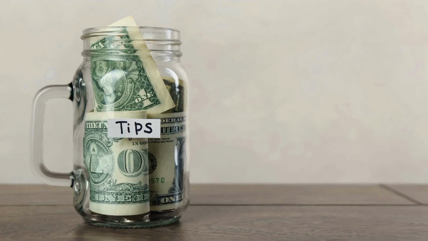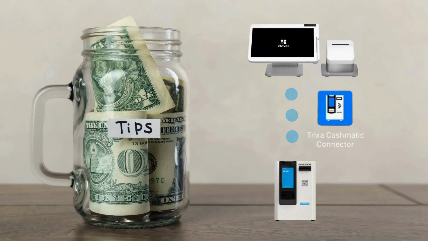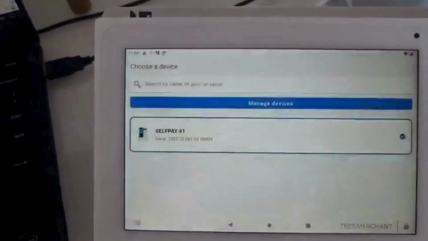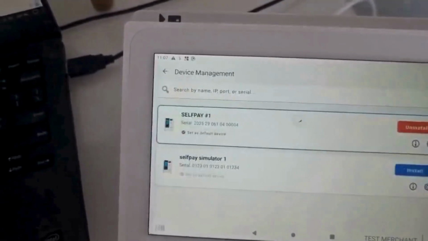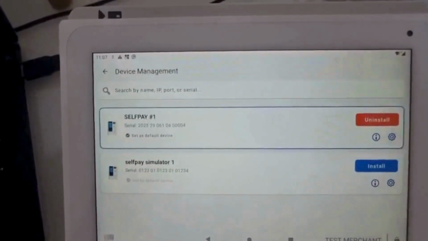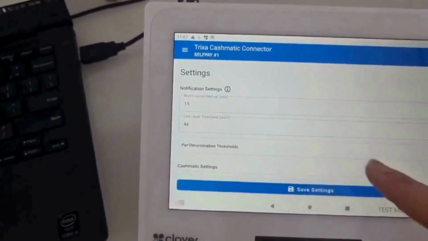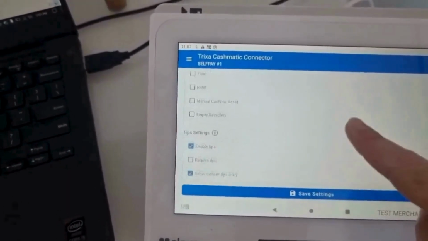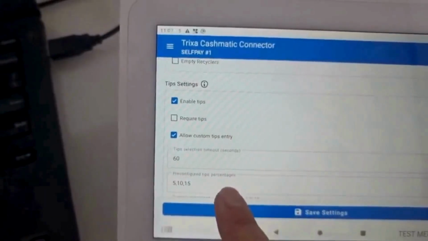For tips management, you can easily manage tips by connecting your Clover POS to the Cashmatic device through our app. Go to Switch Devices and press Manage Device. Then click on the Settings icon on the right. Scroll down to find the Tip Settings section. From there, you can set your preferred tips option, for example, at 20%, and press Save.